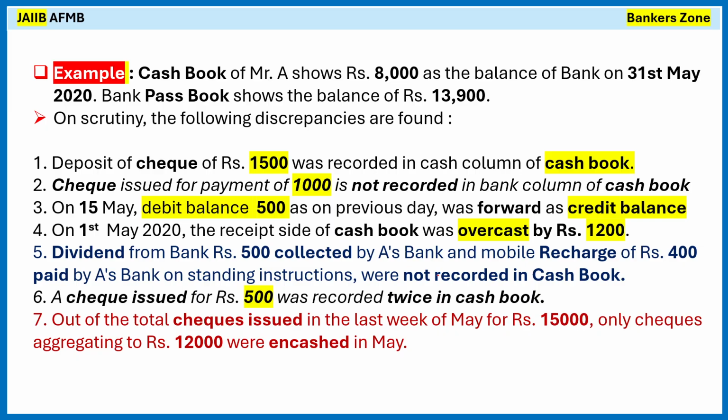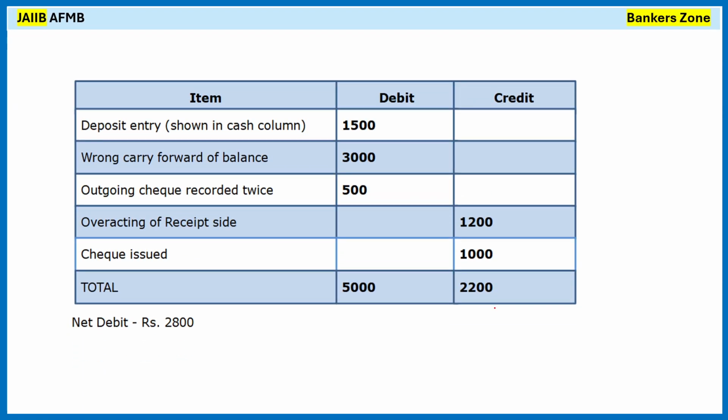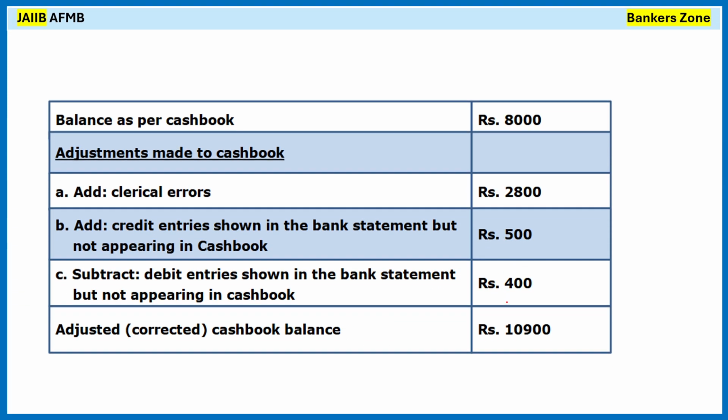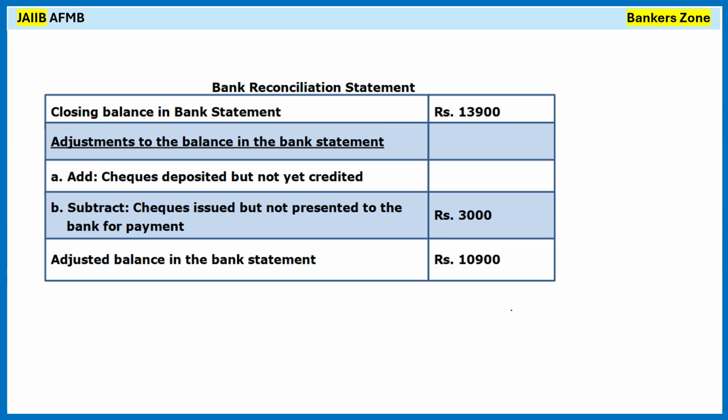So this is the example. You can take it as homework. Okay, you can pause the screen, record the transaction and prepare as per the previous example. Okay. So this is the solution part. This is the correction into the cash book. This is the balance as per the cash book and this is the balance as per the bank passbook or bank statement.